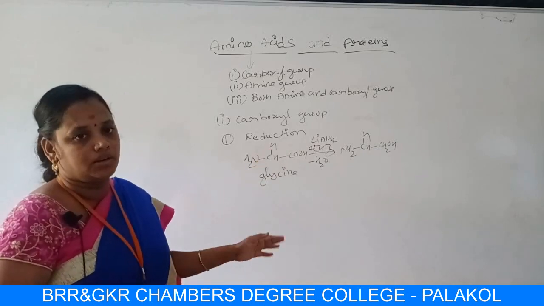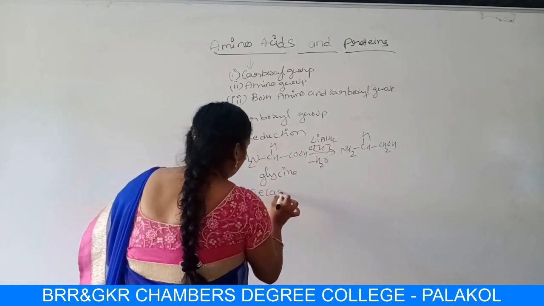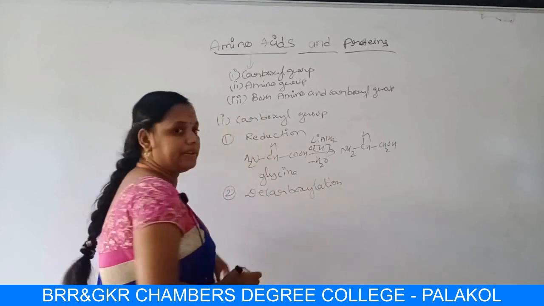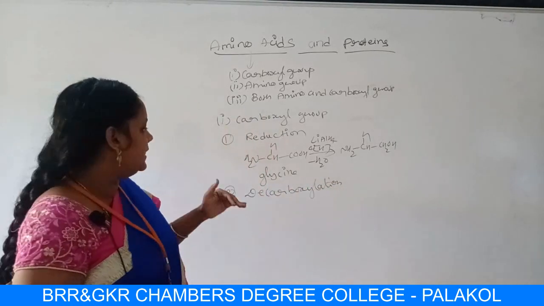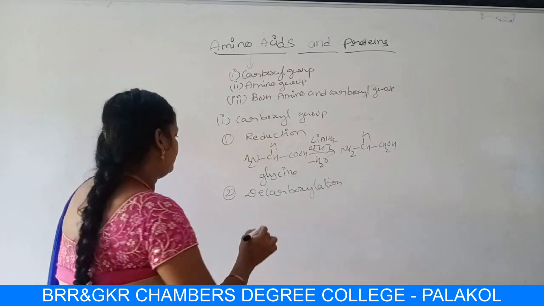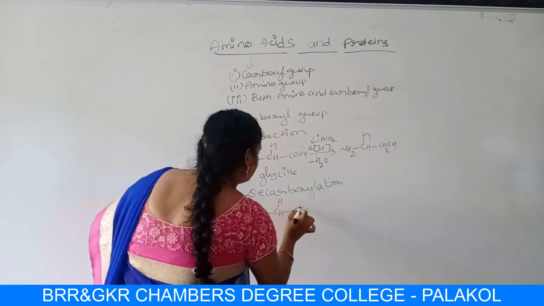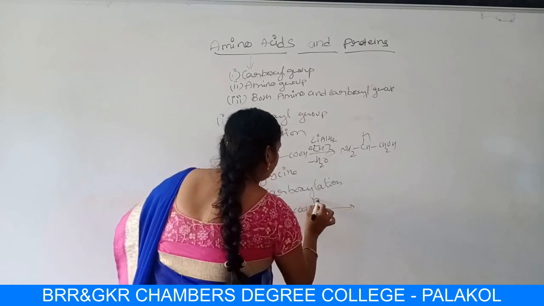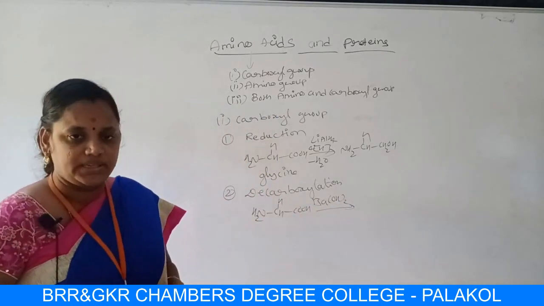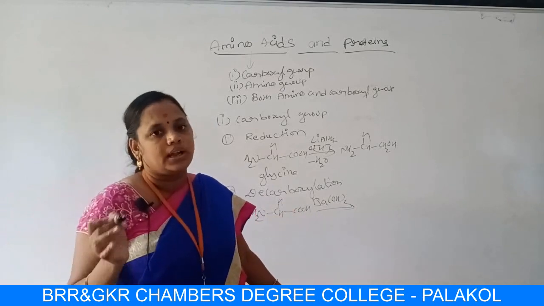The second property is decarboxylation. Students, for example, let me take again glycine, NH2CH2COOH, in the presence of barium hydroxide. Decarboxylation, as the word itself says, is the removal of carbon dioxide.